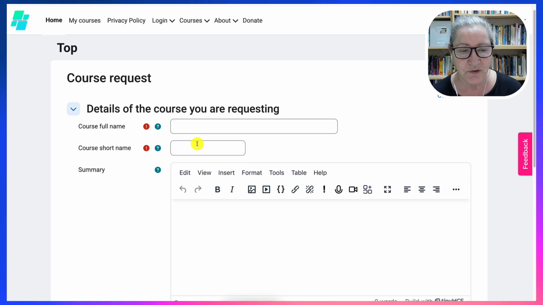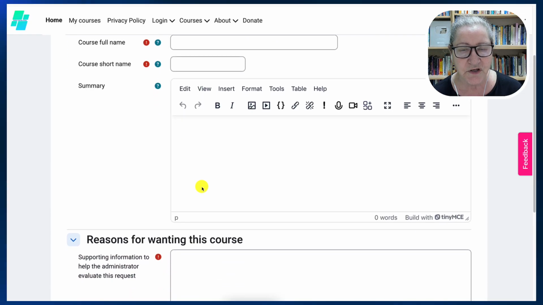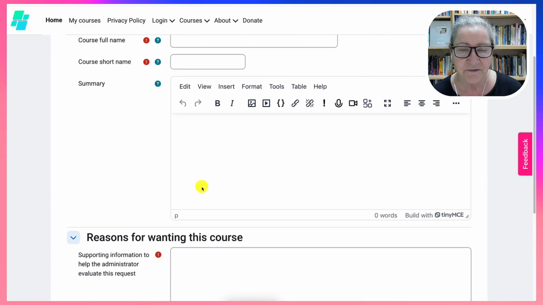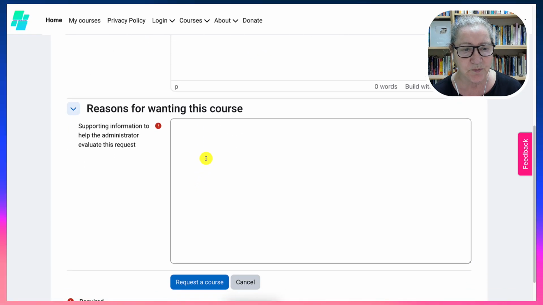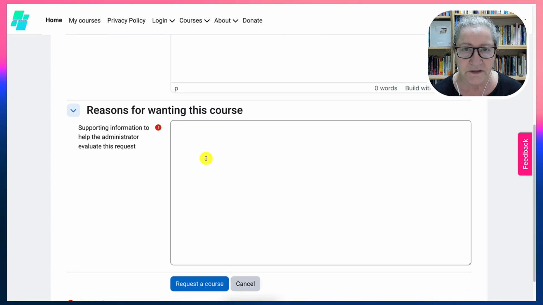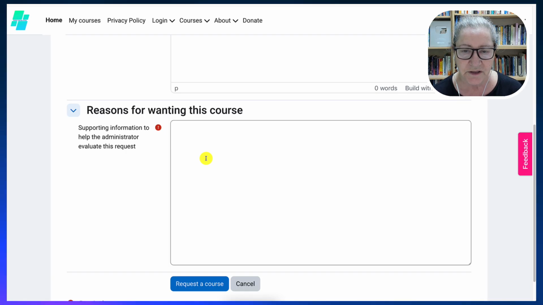And then short course name. If you're not sure of any of these, notice the question mark. You just hit that and you'll get an explanation. And then a summary of the course, no more than 50 words, please. We don't want it too long. And then this is super important, your reasons for wanting this course. This is what I will look at.